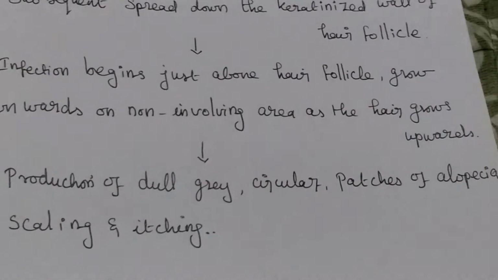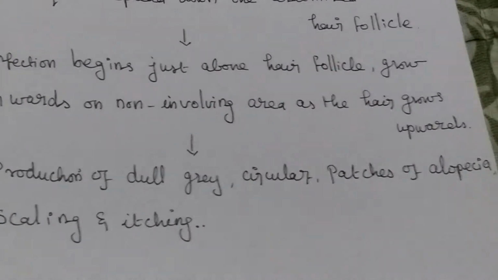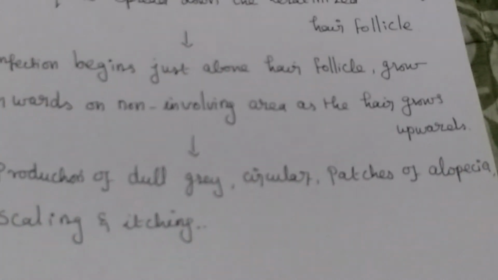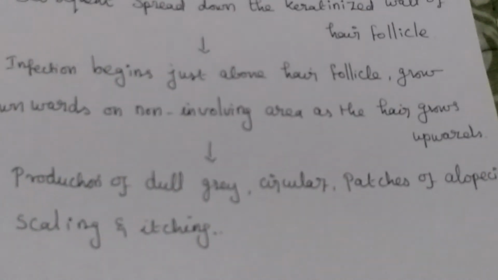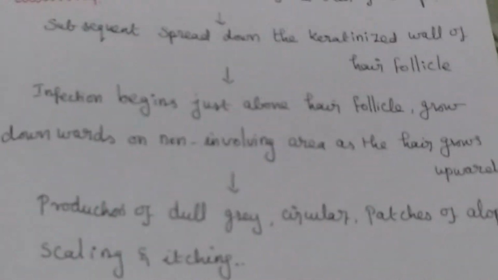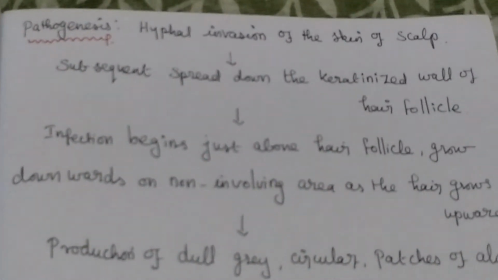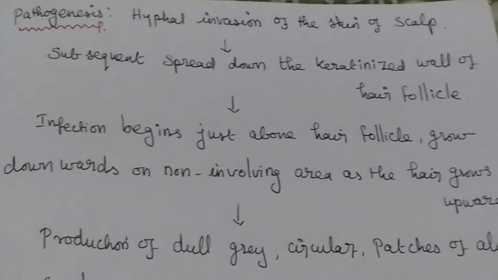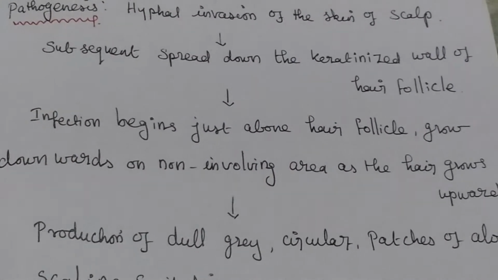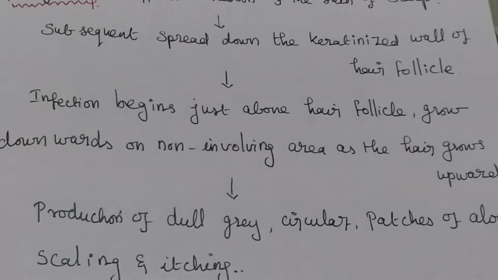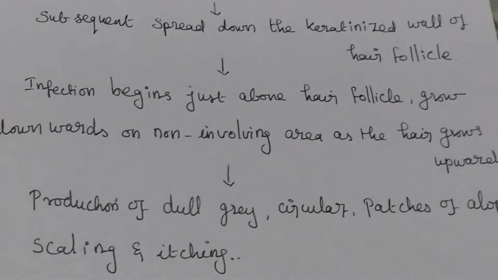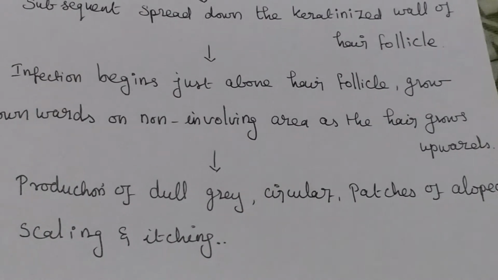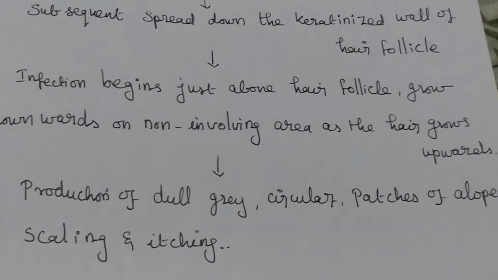Then production of dull gray, circular patches of alopecia, then scaling and itching.